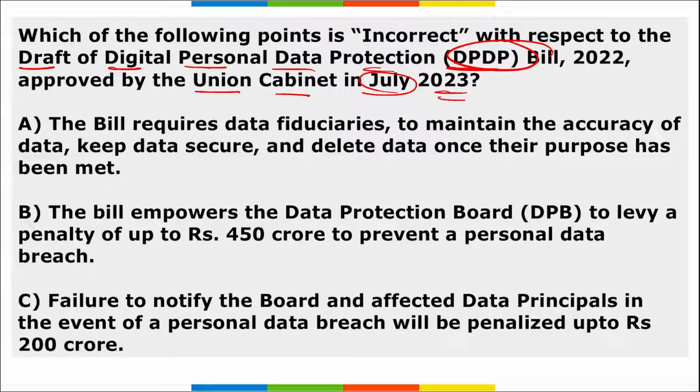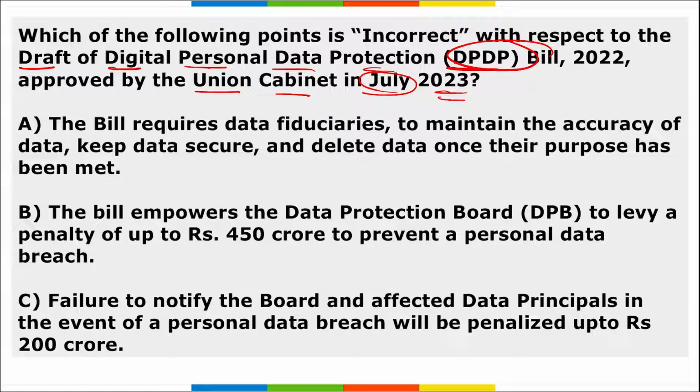Also, the bill empowers the Data Protection Board to levy a heavy penalty of up to 250 crore rupees to prevent personal data breach. Also, this can increase such fines up to 500 crore rupees from the cabinet approval, if such increases do not require any amendments to the law. Also, for failure to notify the board and affected data principals in the event of a personal data breach, a penalty of 200 crore rupees will also be levied.